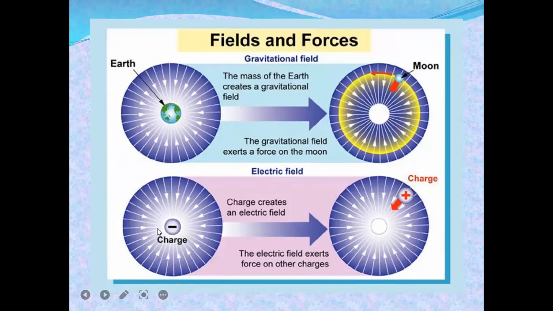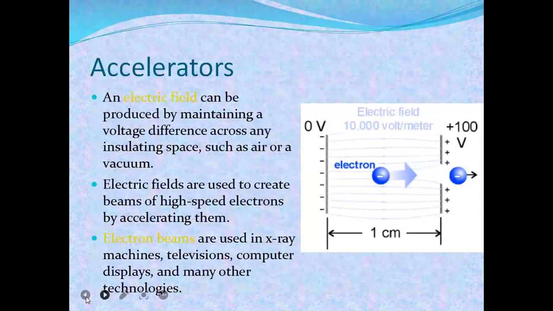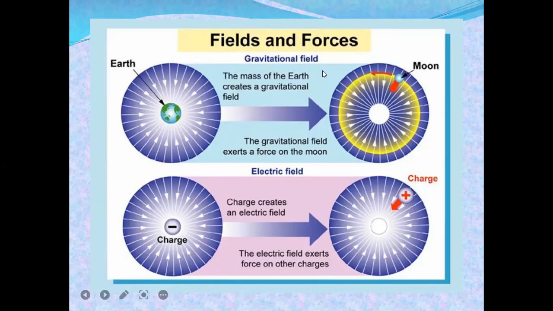Electric field is created by a charged particle. You must know that in negatively charged bodies the lines of force come in, but in positively charged bodies they go away. So this is what we discussed: Coulomb's law and the electric field.